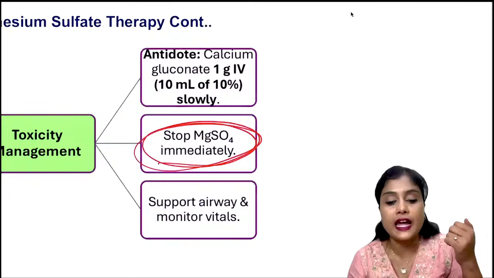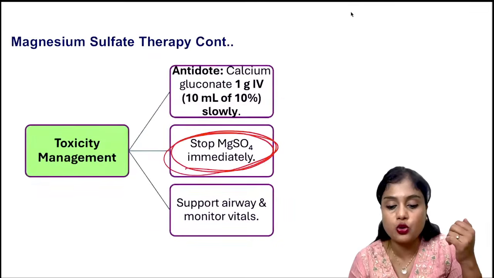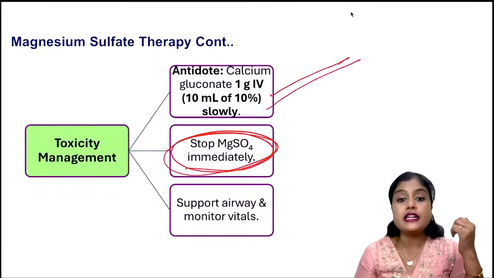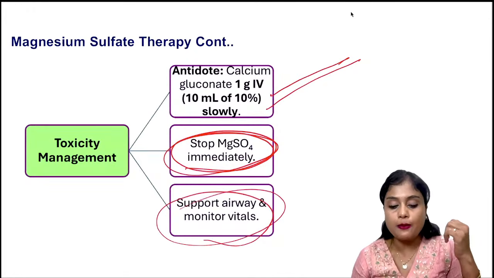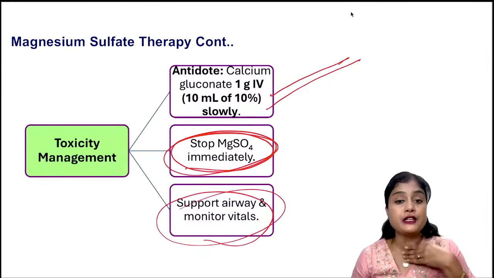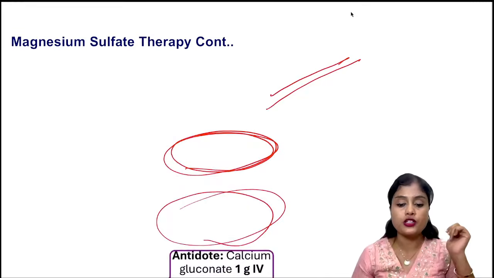Yes, it is calcium gluconate. Calcium gluconate 1 gram IV, that is 10 ml of 10%. This is the antidote. Then support the airway and monitor if respiratory depression is there. So support the airway and monitor the vitals.